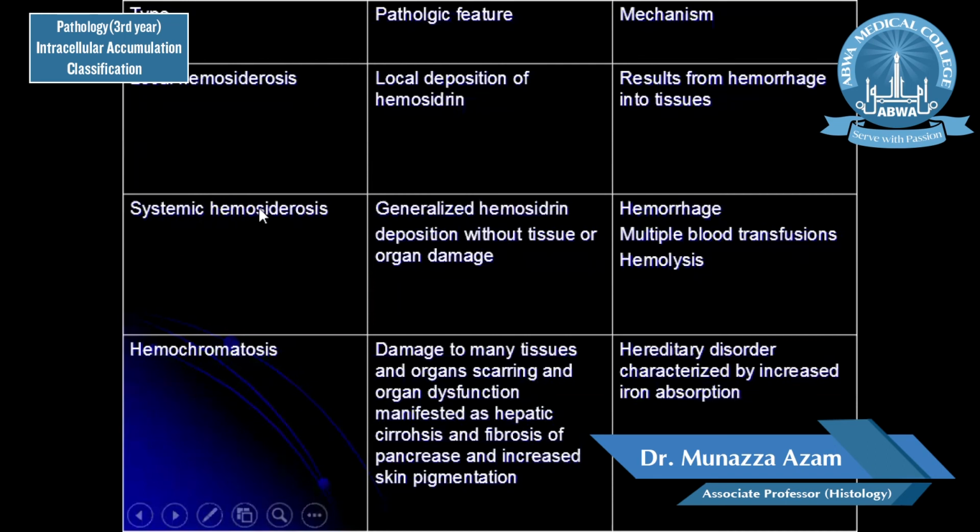Systemic hemosiderosis is generalized hemosiderin deposition without tissue or organ damage, and this occurs in hemorrhage, multiple blood transfusions, or hemolysis. Hemochromatosis is a disease which occurs due to damage to many tissues and organs, scarring and organ dysfunction, manifested as hepatic cirrhosis, fibrosis, and pancreas involvement and increased skin pigmentation. This is a hereditary disorder characterized by increased iron absorption.